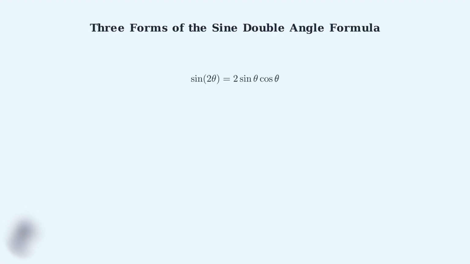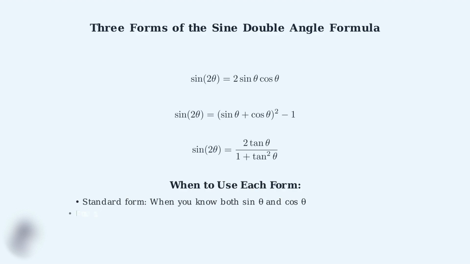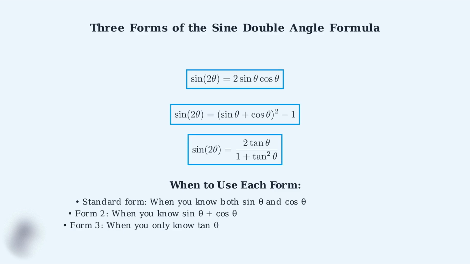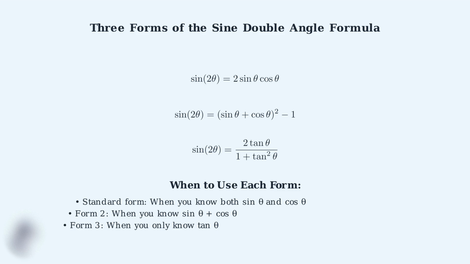Let's summarize all three forms and discuss when each is most useful. Here are all three equivalent forms of the sine double angle formula. Each form has its own advantages depending on the problem you're solving. Use the standard form when you know both sine and cosine of theta. Use the second form when you know the sum of sine and cosine theta. And use the third form when you only know the tangent of theta. Having these three forms in your toolkit makes you much more flexible in solving trigonometric problems. These alternative forms demonstrate the beautiful interconnectedness of trigonometric functions and provide powerful tools for solving complex problems.